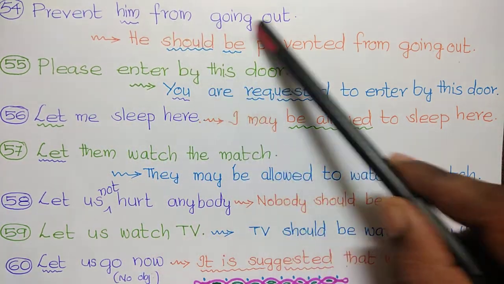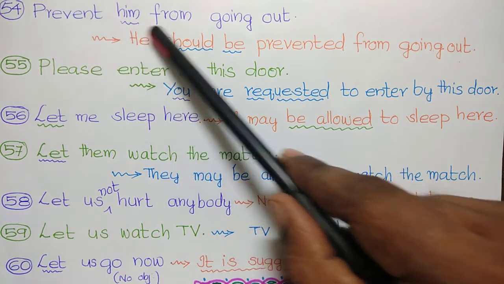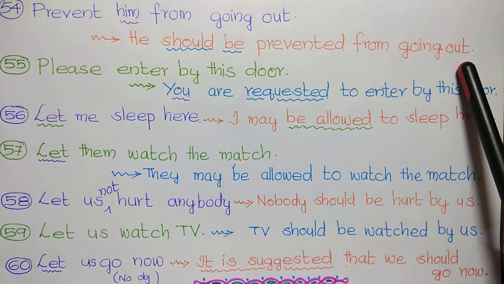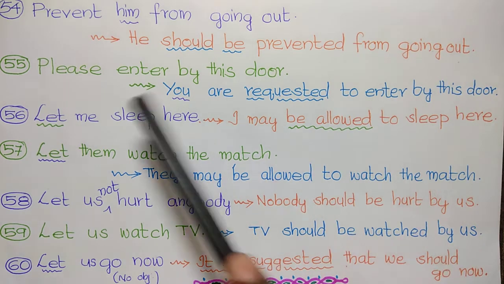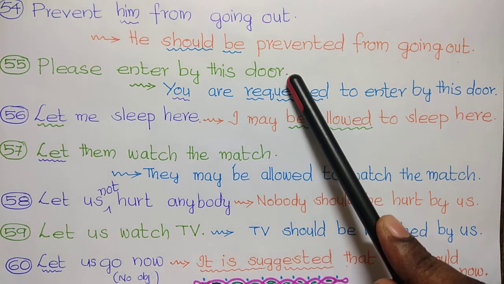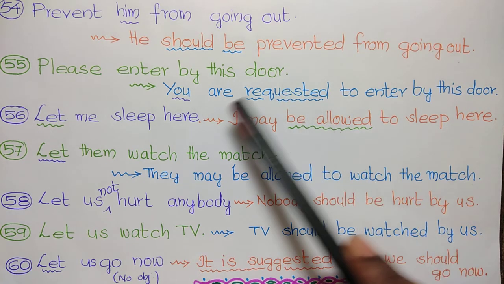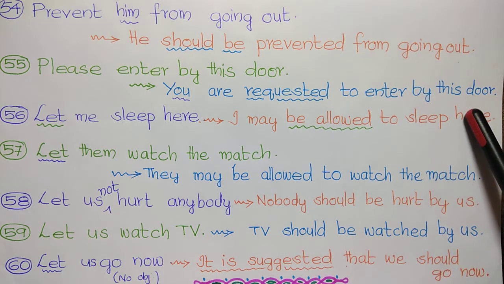Prevent him from going out. He should be prevented from going out. Please enter by this door. Again, an imperative sentence, it's a request. You are requested to enter by this door.